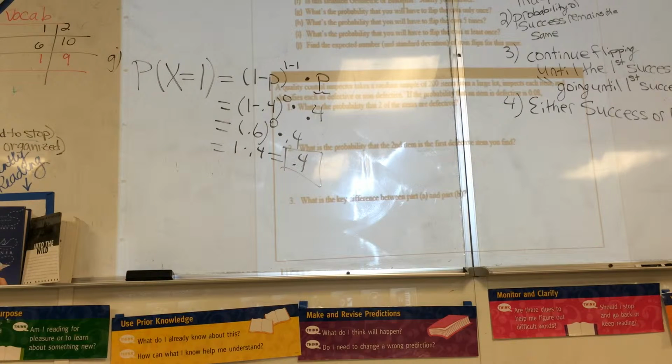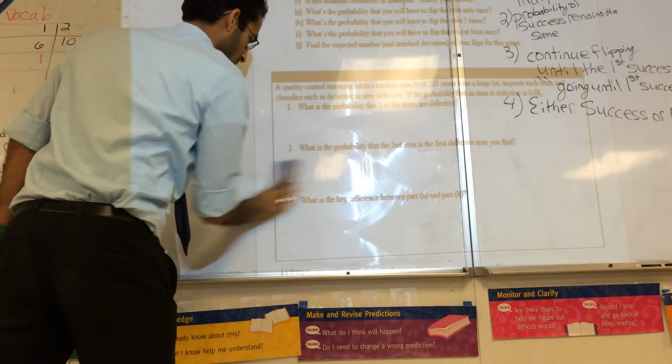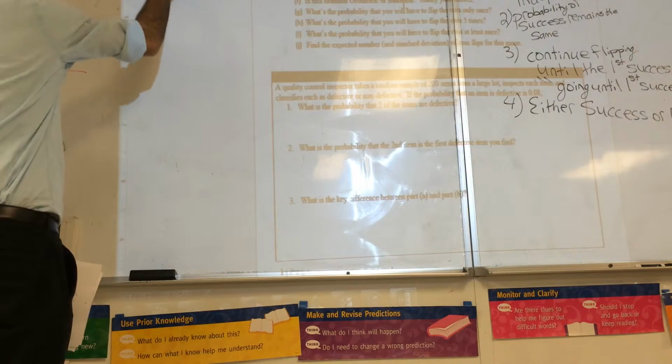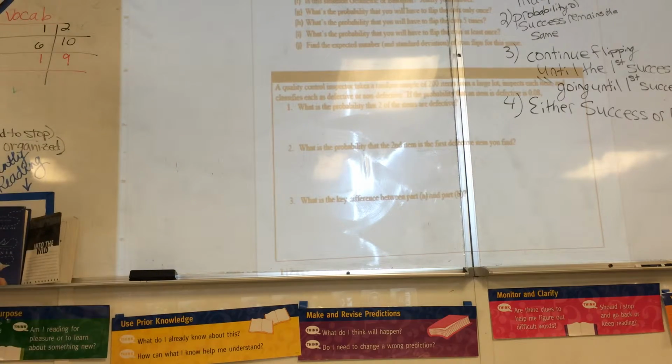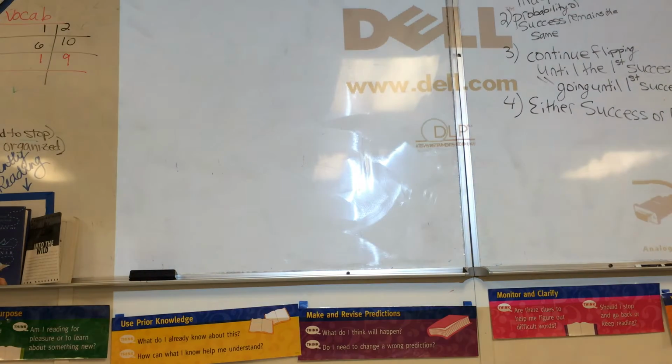So on J, it says, what is the expected value? Now again, they don't give us this on the sheet. What they're asking here is the expected value of x. That is saying, on average, how many times do I need to flip until I get a head?